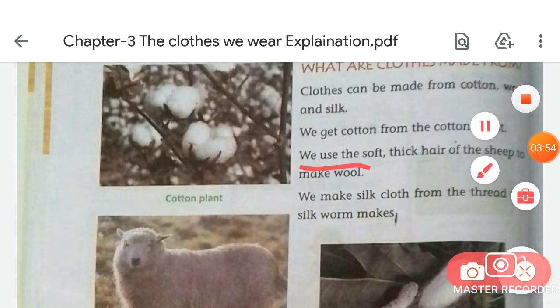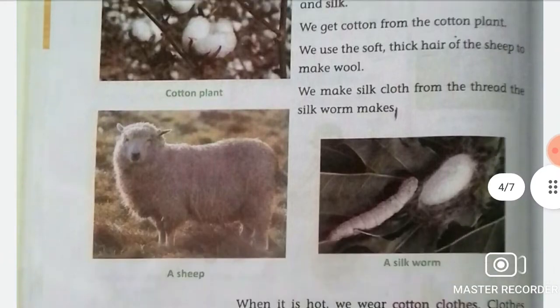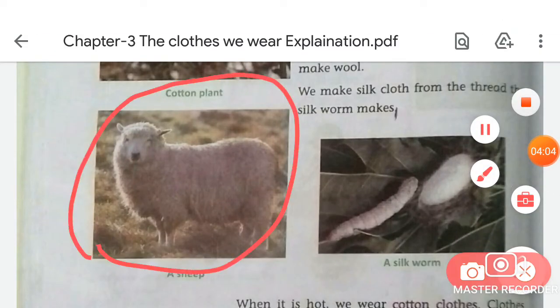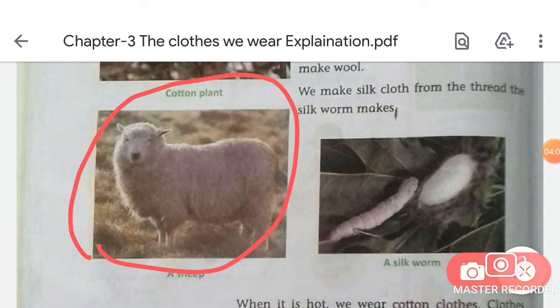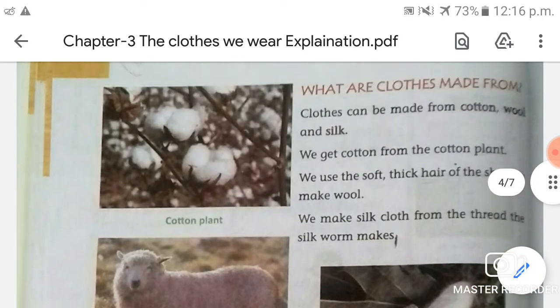We use the soft thick hair of the sheep to make wool, and we get wool from the sheep. Look at this picture in your book, students. What is this? This is an animal. Its name is sheep, okay. This is a sheep, and we get wool from the sheep.